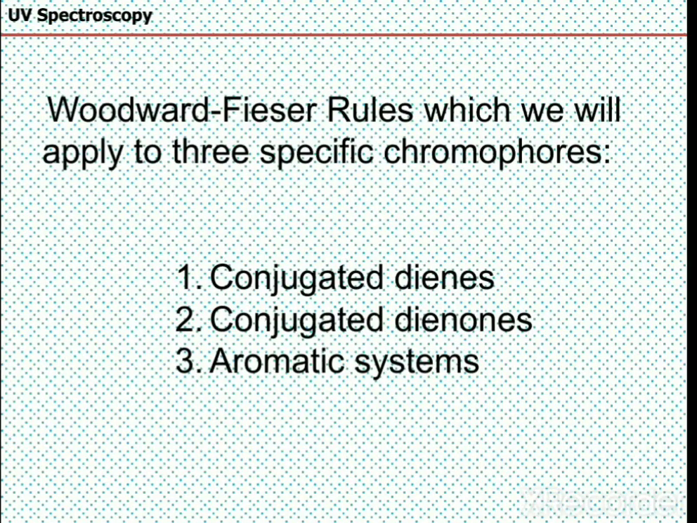Let's start with the first and important rule, that is the Woodward-Fieser rule, which is used for the determination of lambda max, or the maximum wavelength of absorption. We know that the alkenes are of three types: conjugated dienes, conjugated dienones and aromatic systems. For these three systems, the Woodward-Fieser rule is used to determine the lambda max value.